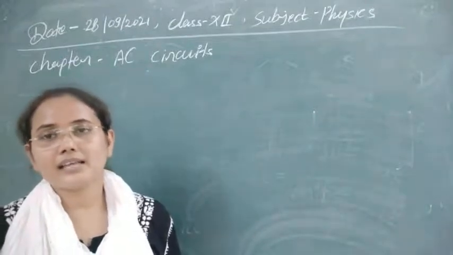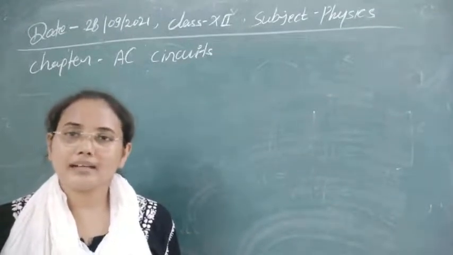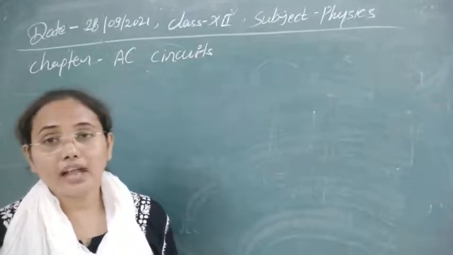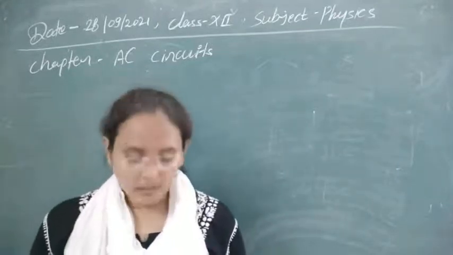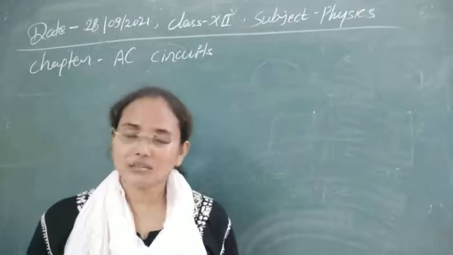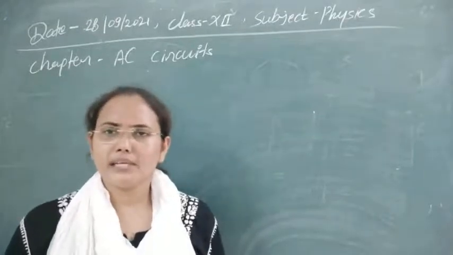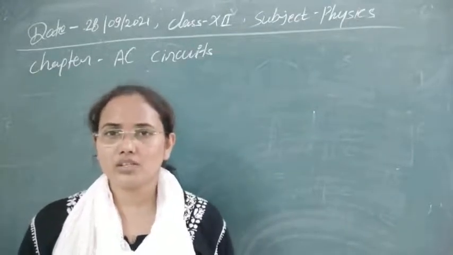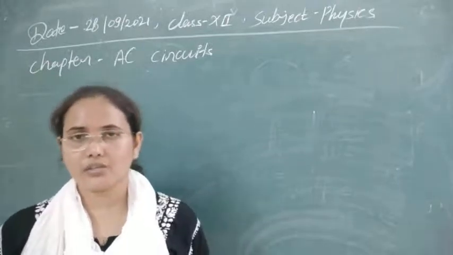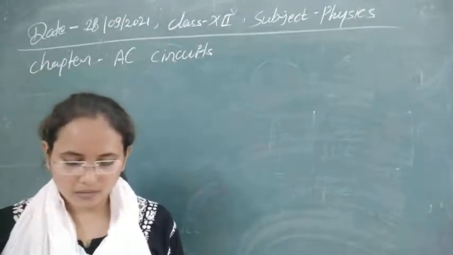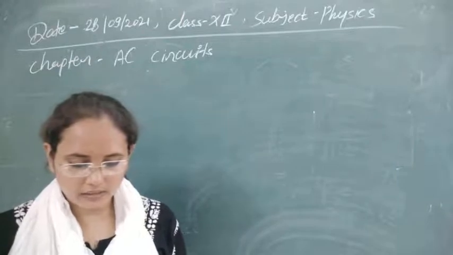So reactances cannot be 0 here, and as we are applying some AC signal, the potential cannot be 0 and the current cannot be 0. So all these three values are not 0, which means none of these options is correct here.